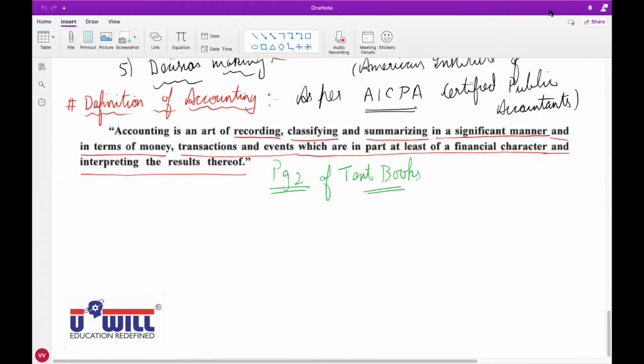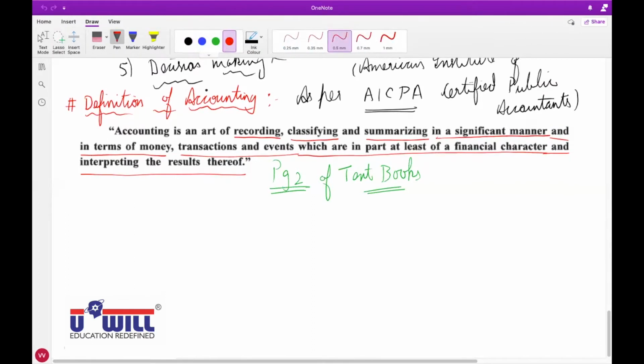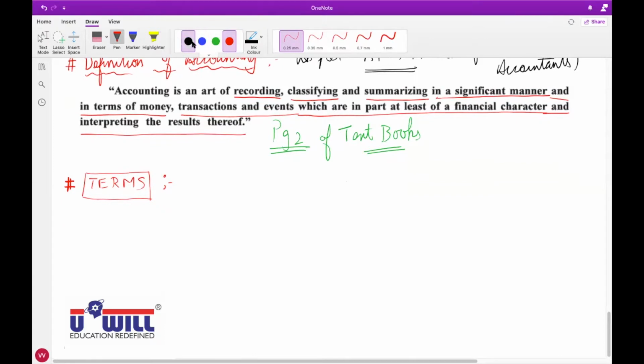Yesterday we had seen the definition of accounting. Now we take up the terms involved in accounting. And remember, there are going to be almost 30 to 35 terms. I repeat, many terms are to be understood in this chapter. Every day we will be taking up a few terms. So side by side, parallel to chapter 2, a decent number of terms of chapter 1 will also get covered.